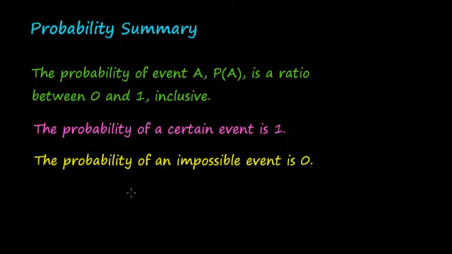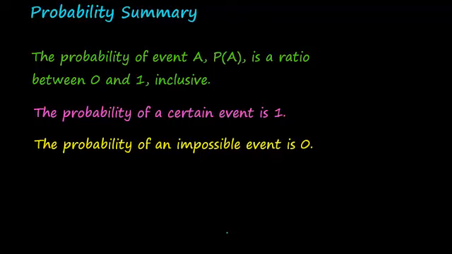And the probability of an impossible event is 0. So I could say the probability of Labor Day falling on a Wednesday is 0, because that's just not the way that holiday is scheduled. So that would be considered an impossible event. Again, not of interest. We're usually looking for probabilities somewhere in between these two. We're usually looking at situations that have a probability that falls between these two.